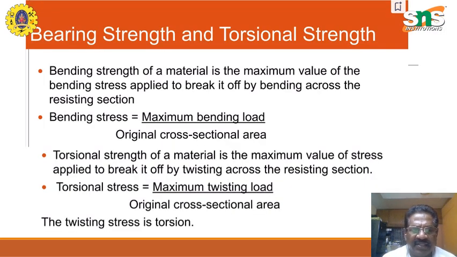Bending strength and the torsional strength. The bending strength is the maximum value of the bending stress applied to break it off by bending across the resisting section. Bending stress is equal to the maximum bending load over original cross-sectional area. The torsional strength of the material is the maximum value of the stress applied to break it off by twisting across the resisting section. This one is the torsional load, whereas this one is the bending load. Torsional stress is equal to maximum twisting load over original cross-sectional area. The twisting stress is torsion.